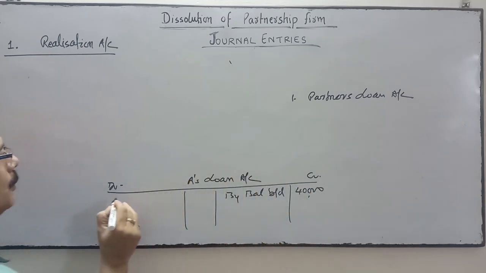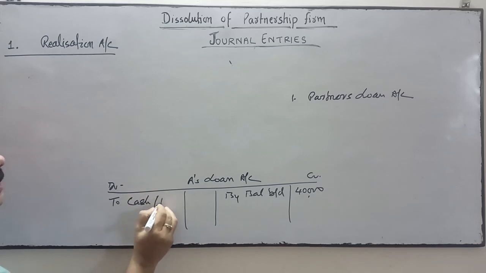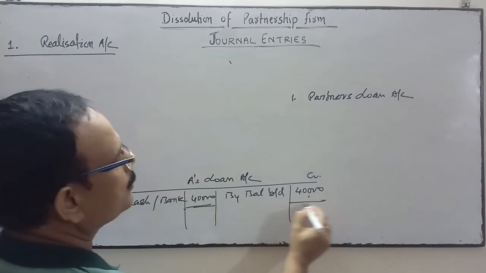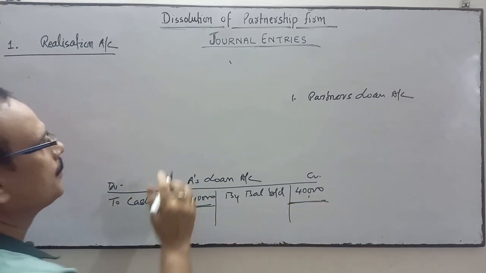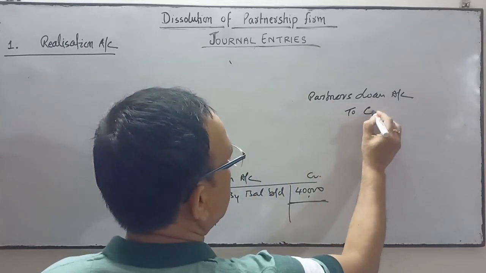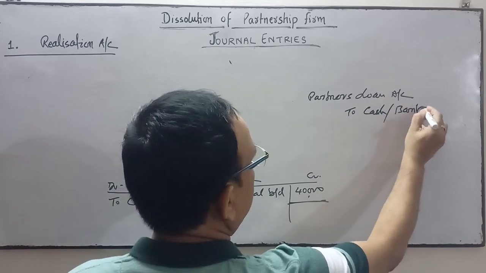So what we'll do, we'll pay the loan through cash or through cheque, 40,000, and this ledger will be closed. So what will be the entry? Partner's loan account debit to cash account or bank account.